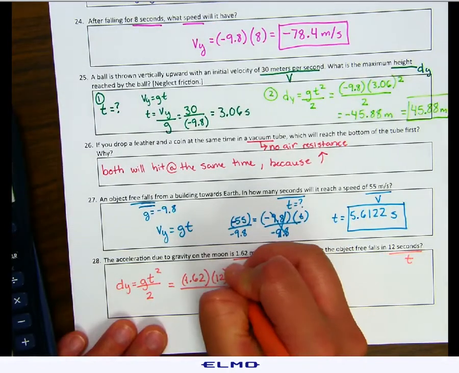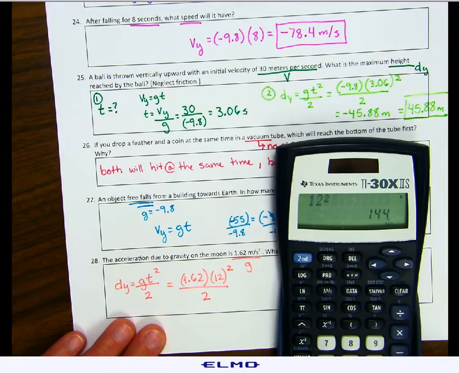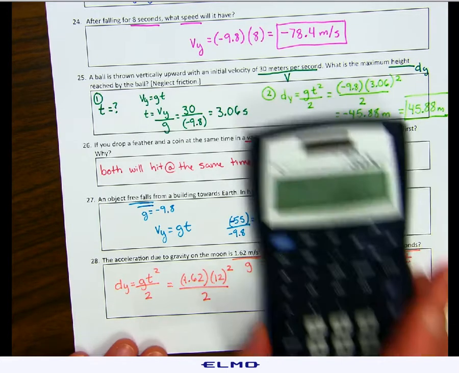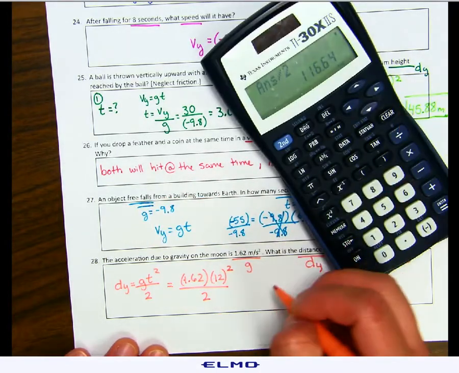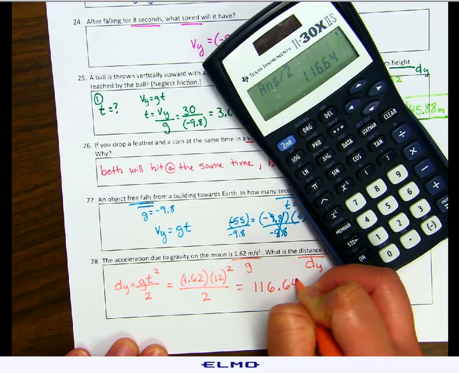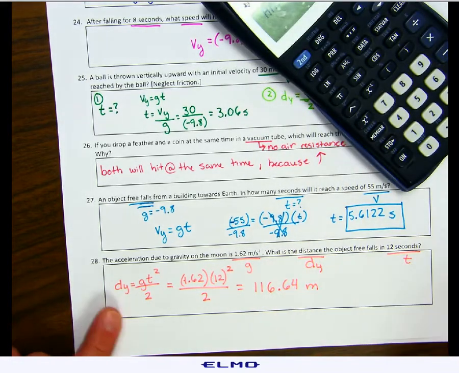I almost messed up on that one. So 12 squared times 1.62 gives us 233.28. Then we'll divide that by 2. That gives us 116.64. And since we were looking for a distance, it's in meters.